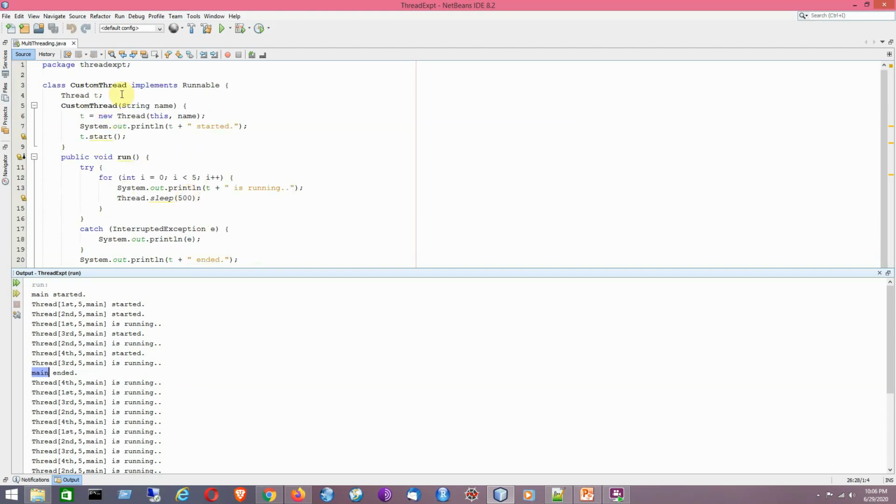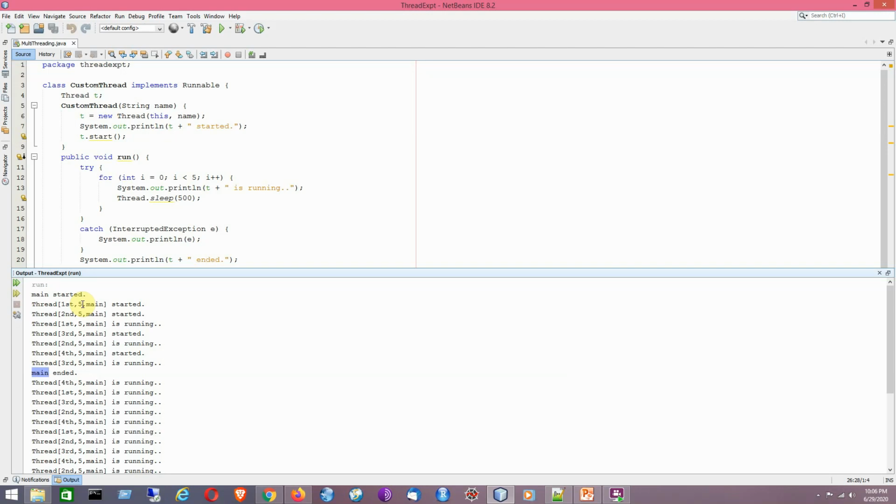Okay, so now I will be talking about the concept that I am using here, like the thread class reference as an instance field of the custom thread class, and how I am getting this kind of syntax, that I will be discussing. So remember that here we have 4 new threads created, and the main thread doesn't wait for them to finish executing. To be more precise, as the host thread, main must wait for others to finish.